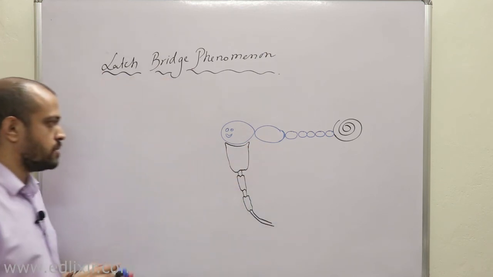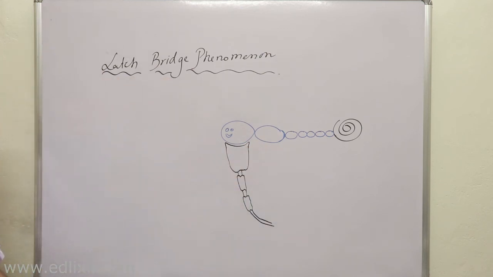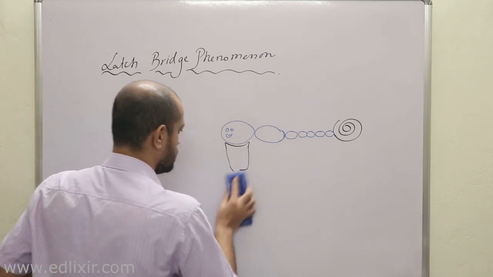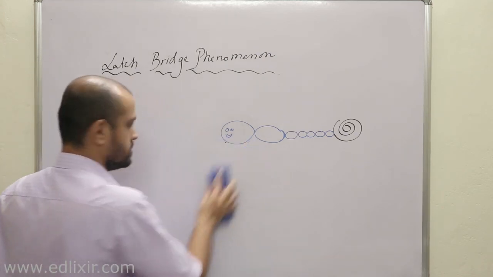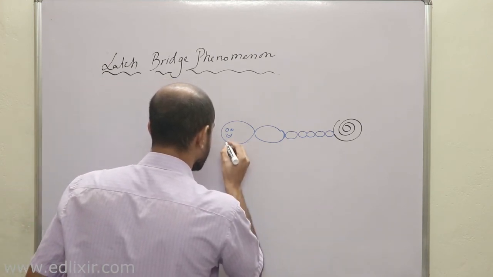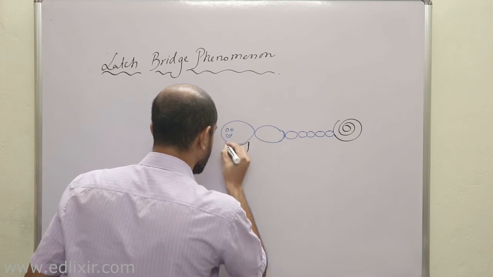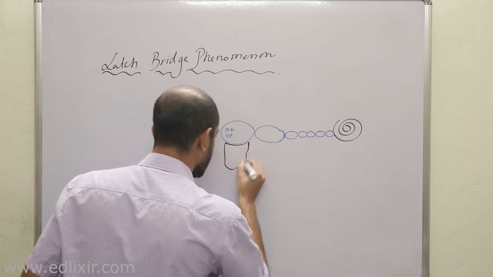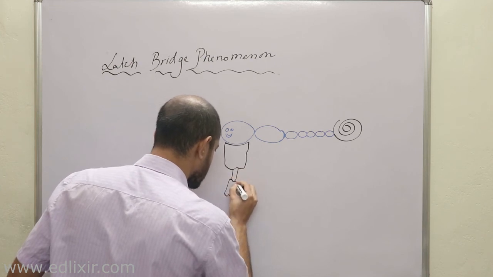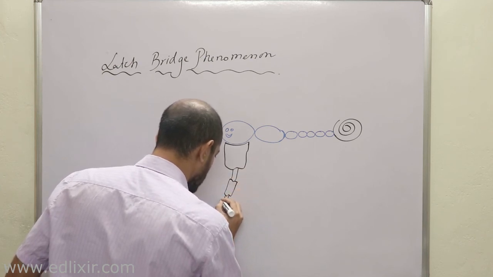Now a very important point here. Wait, there is a slight mistake in this diagram and I will fix it. This is the essential light chain or the regulatory light chain? This is the essential light chain. How to understand this?